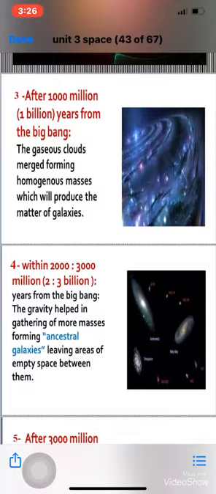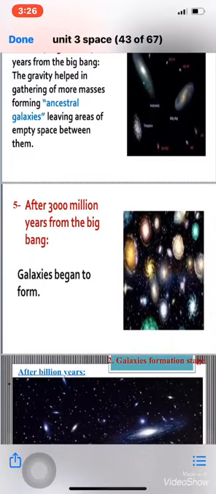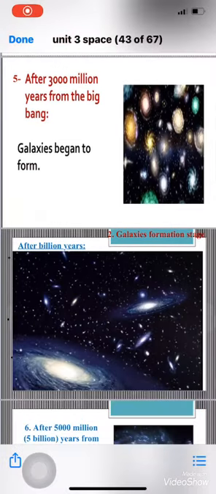Okay? Then number five, after 3,000 million years from the Big Bang, what happened? The galaxies began to form. So after 3,000 million years, the galaxies began to form in the shapes that we see today, or in definite shapes. Each galaxy has its definite shape, its unique shape.